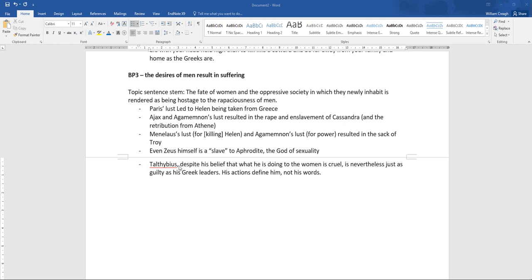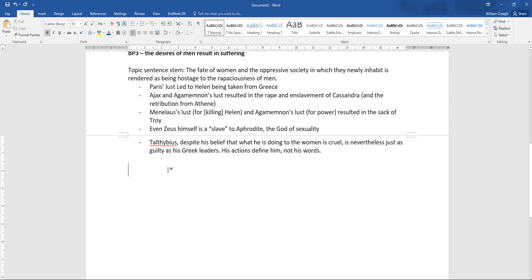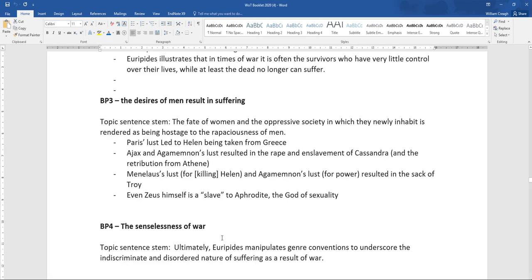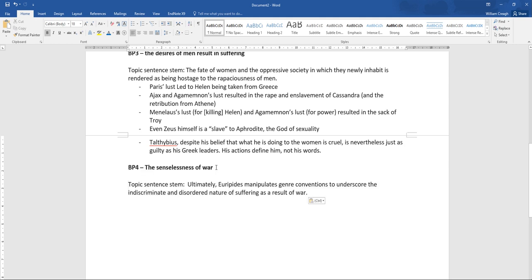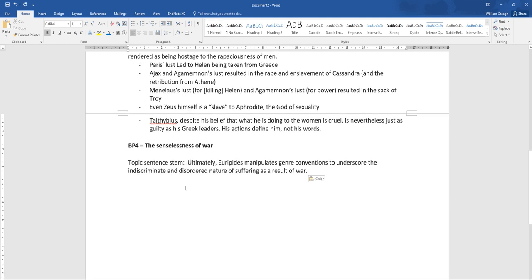So I've just added that note there about Talthybius, and we're going to finish off with our paragraph about the nature of war. And this is kind of the tricky one. This is the one that students tend to think, oh, I don't know, maybe I'll cut that one. I don't really get it. But this is really the one that you should focus on a lot, because it's what's going to put you over the top of other people writing essays on Women of Troy.